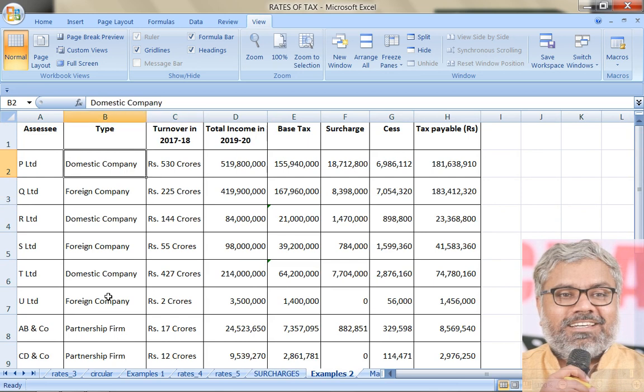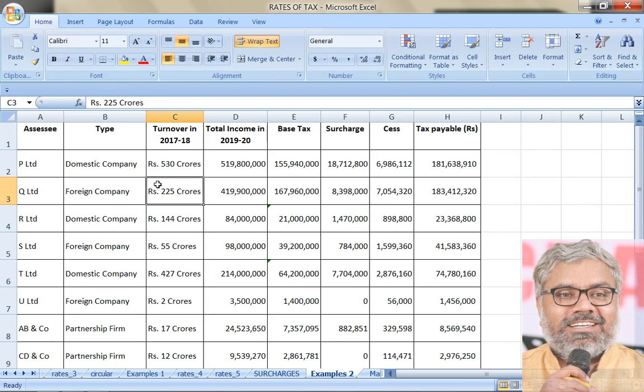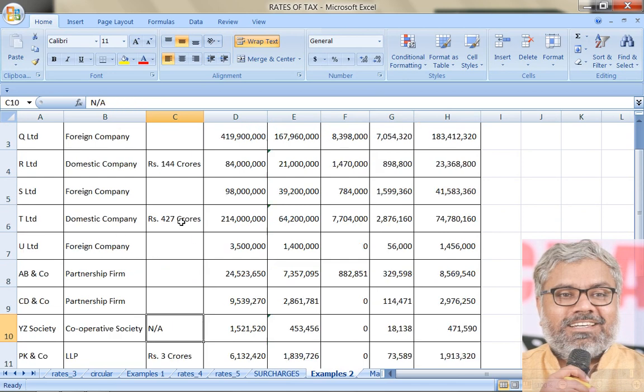Turnover in 2017-18, as I said, is relevant only when the SSE is a domestic company. So when the SSE is a foreign company, this is useless. This information is completely useless. I am just deleting it at the places where it is irrelevant. Other than domestic company, this information, whether it is there or not there, it doesn't matter. So that is useless information. He will give it, but we don't care.